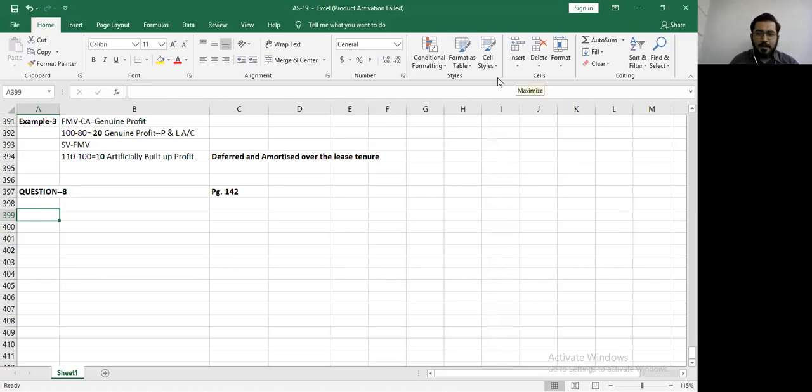Okay, let's come to question number 8, which says, X Limited sold a JCB machine having a WDV of 50 lakhs to Y for 60 lakhs. Okay, so you have a machine whose WDV is how much? 50 lakhs. And the sale value is how much? 60 lakhs. Okay, see, I'm writing the question for you. And the same JCB was leased back by Y Limited. Very important. The lease is an operating lease. Underline that.